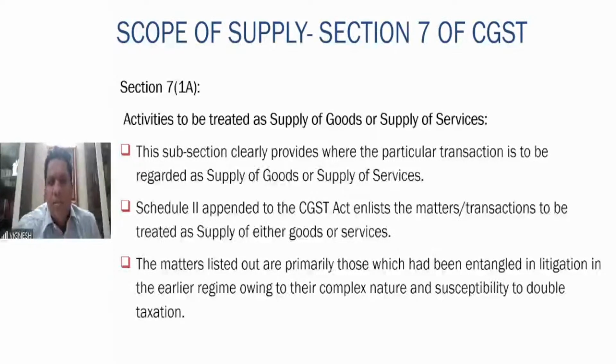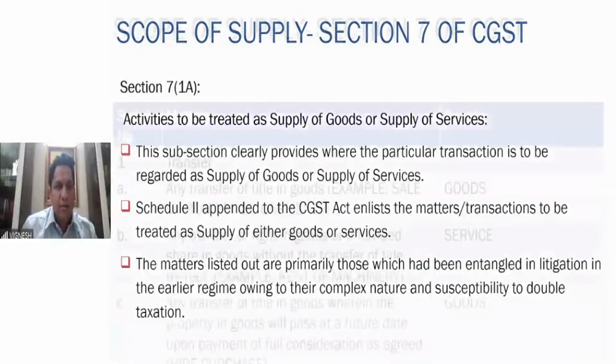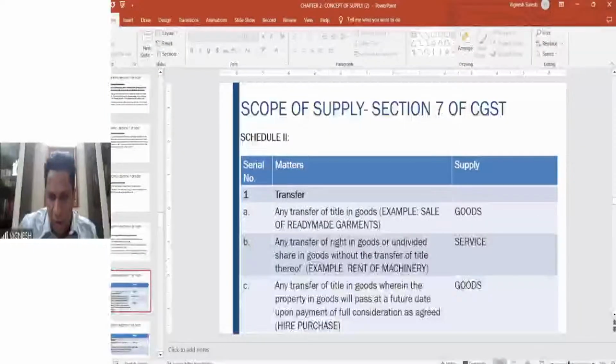Matters listed are primarily those which were entangled in litigation in the earlier regime, owing to their complex nature and susceptibility to double taxation. As I told in the first class, various types of supplies, such as restaurant services, where elements of both service and sale are included, and works contract services, all these are given full clarity now in Schedule 2. Schedule 2 very, very clearly says what is a supply of goods or what is a supply of services, and accordingly we have to take a call based on each particular item. Before we go to Schedule 2, any queries till now?